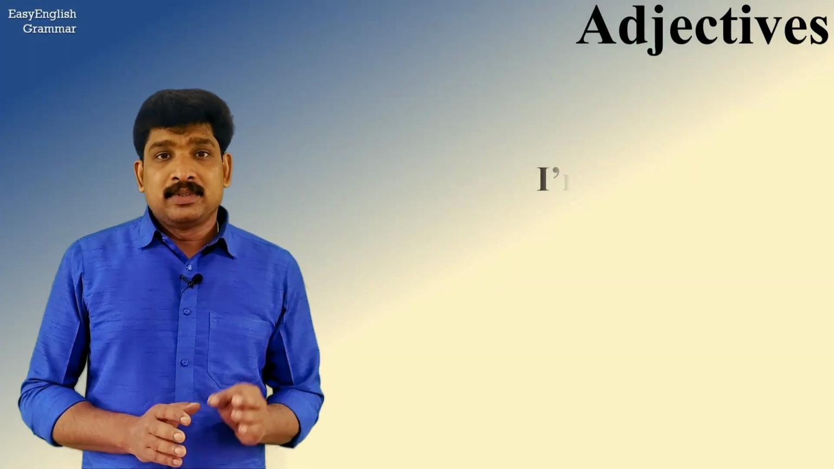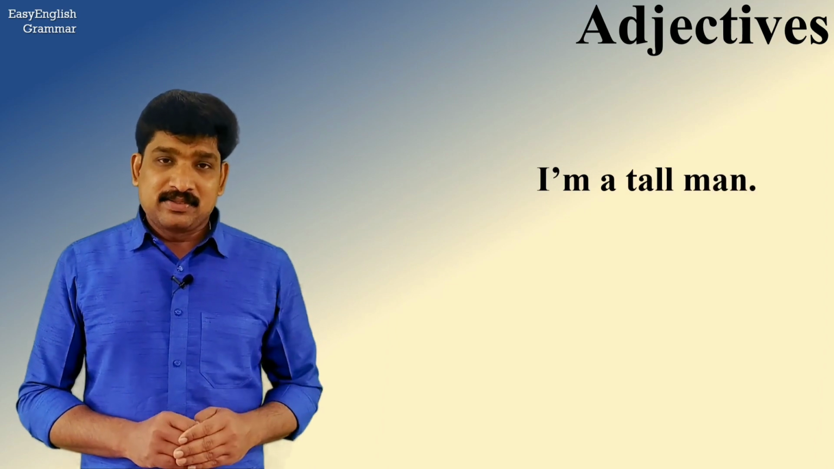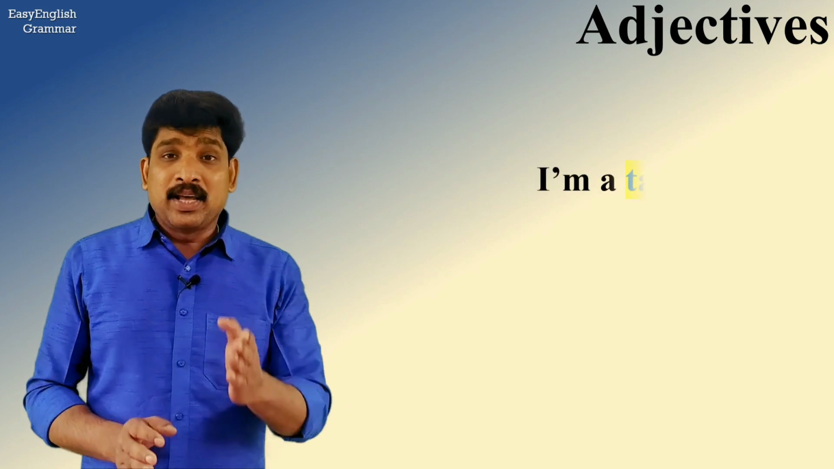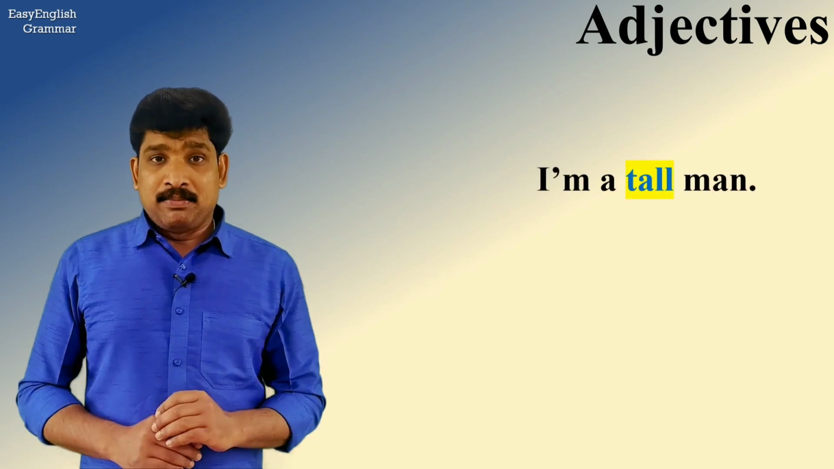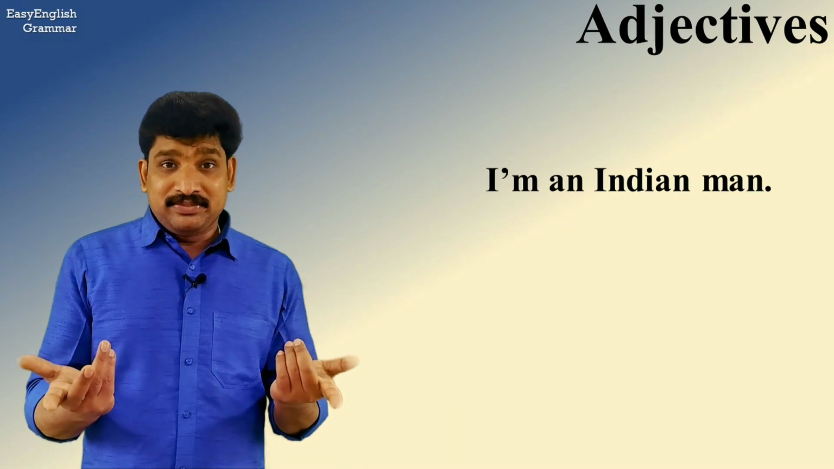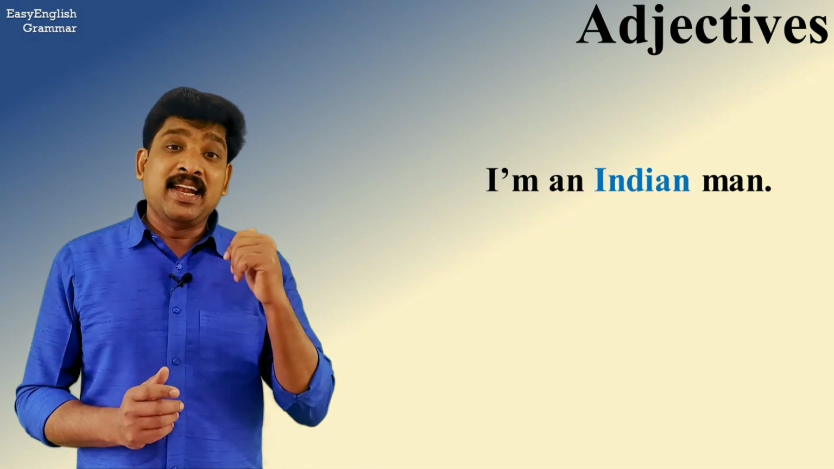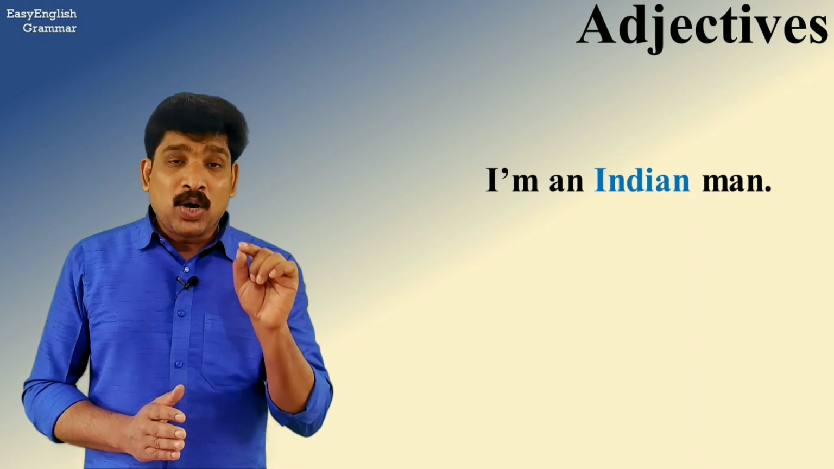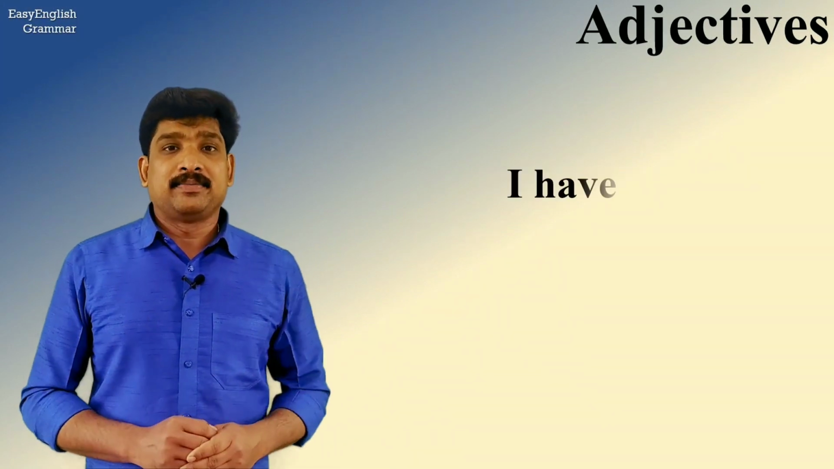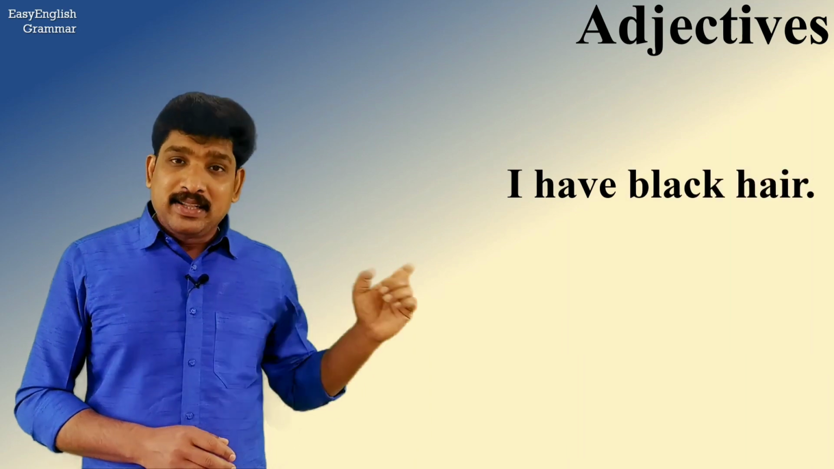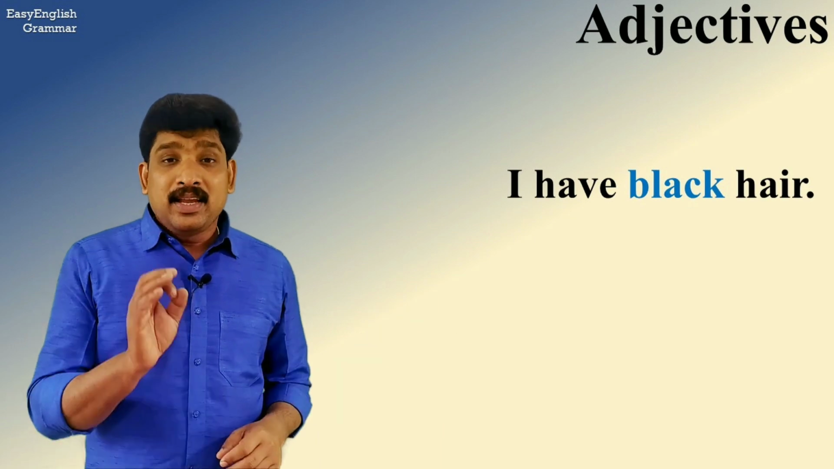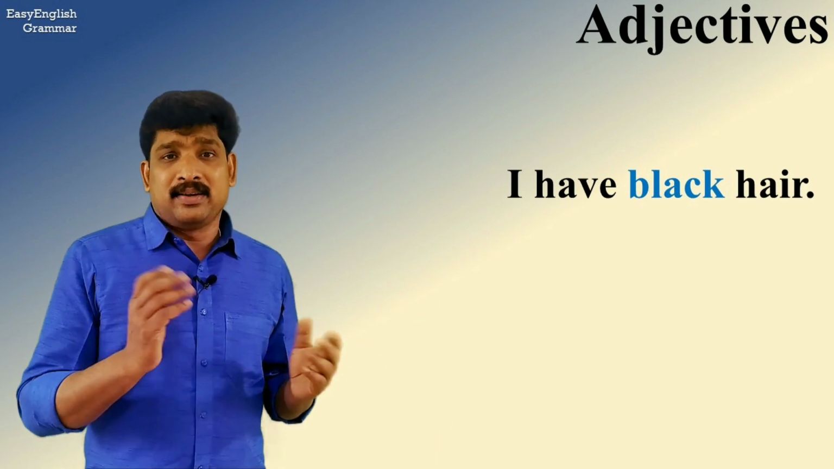I'm a tall man. Can you say the adjective in this sentence? I hope you can. The adjective is tall. It gives you the height of the man. See another example. I am an Indian man. Now, where is the adjective? The adjective is Indian. It gives you the origin of this man. I have black hair. Now, what is the adjective in this sentence? Of course, guys, it is black. It gives you the color of the hair.